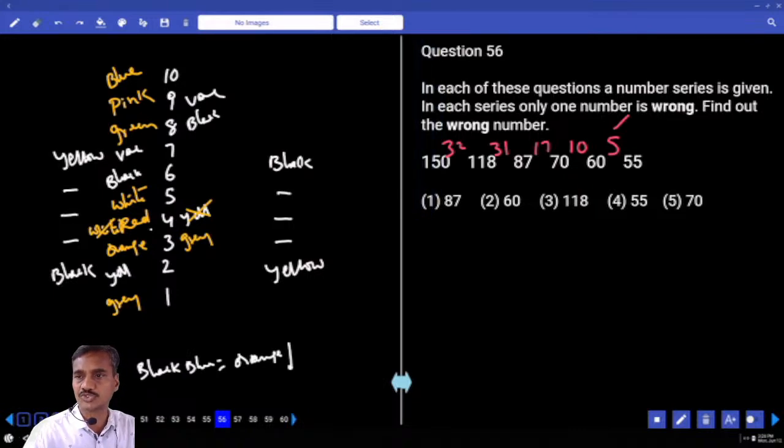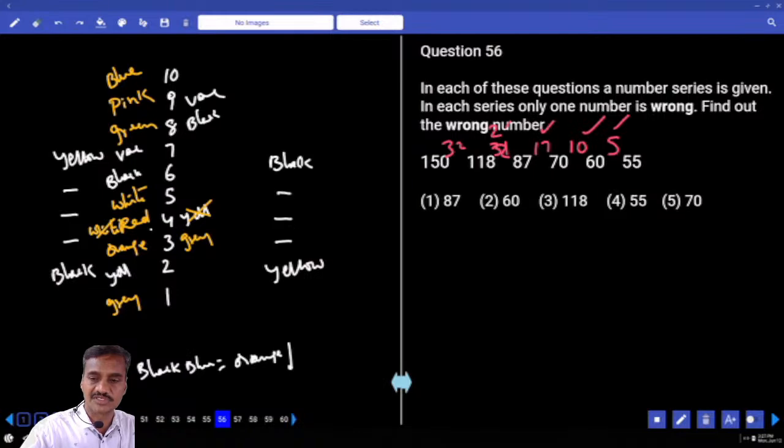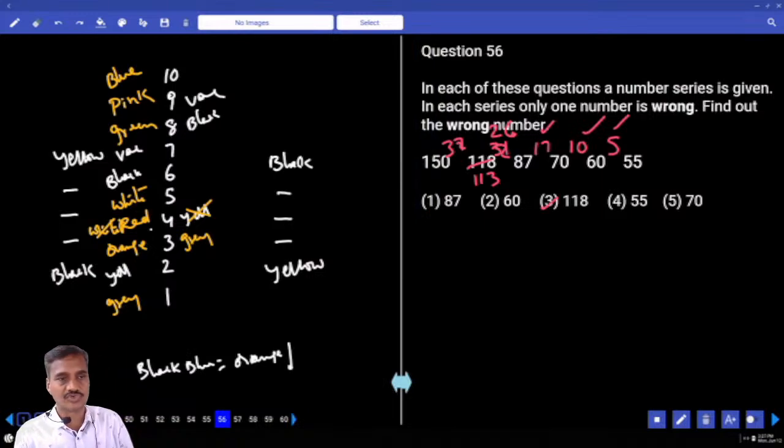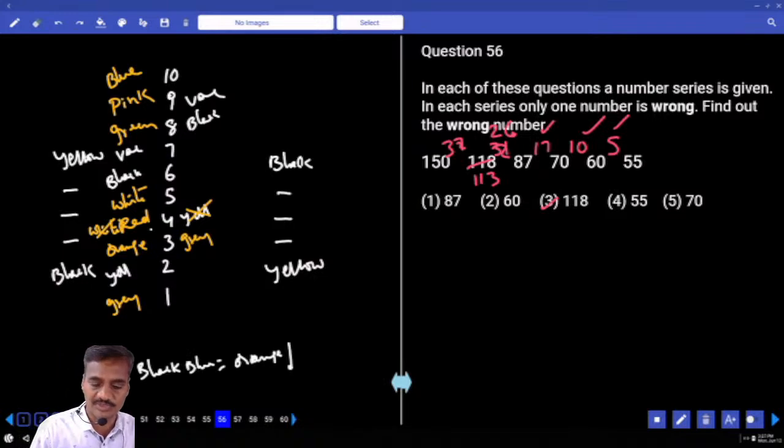Now 5 can be written as 2 square plus 1, 3 square plus 1, 4 square plus 1. Next must be 5 square plus 1. How much is to be added here? 26. If you add 26 to 87, the number is 113. And next one is 6 square plus 1, that is 150. What is the wrong number? 118. And the correct number is 113. The differences between the numbers are n square plus 1: 2 square plus 1, 3 square plus 1, 4 square plus 1, 5 square plus 1, 6 square plus 1.